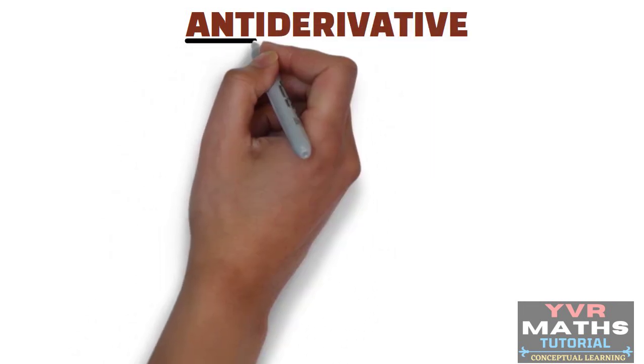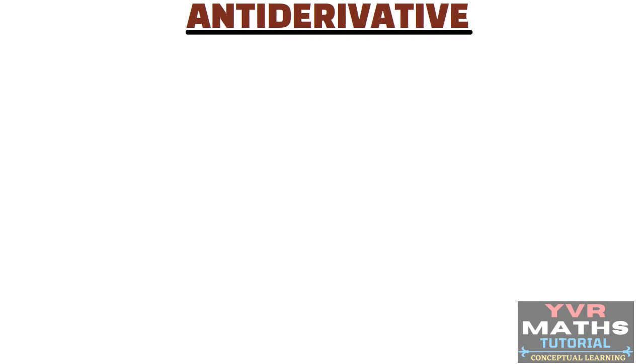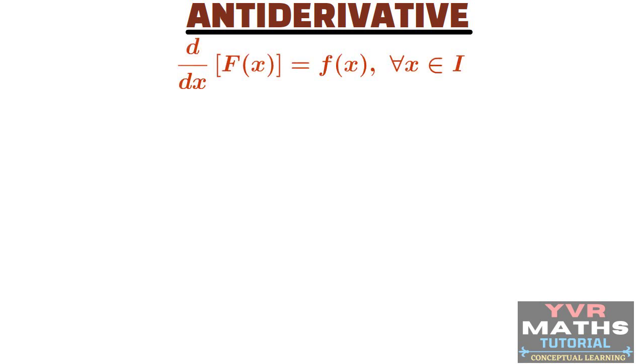Before going to the definition of antiderivative, I will give you some introduction. In the chapter on differentiation, we have learned how to find the derivative of a real function. Based on that concept, see this equation: d by dx of capital F of x is equal to small f of x for all x belongs to I. What is the meaning of this? The derivative of the function capital F is small f for every x belongs to I. That means small f of x is the derivative of the function capital F of x. This concept you have learned already in the chapter differentiation.